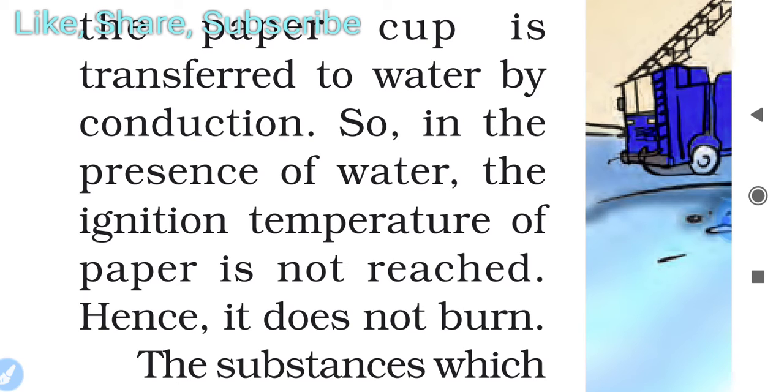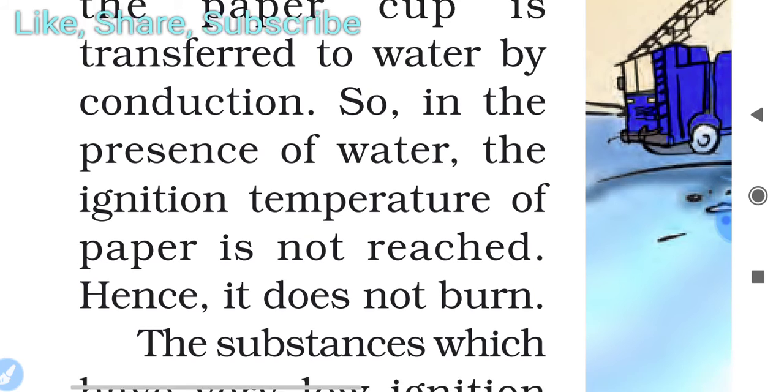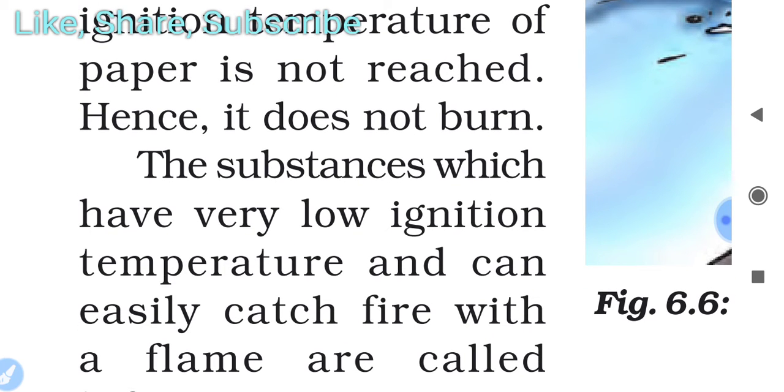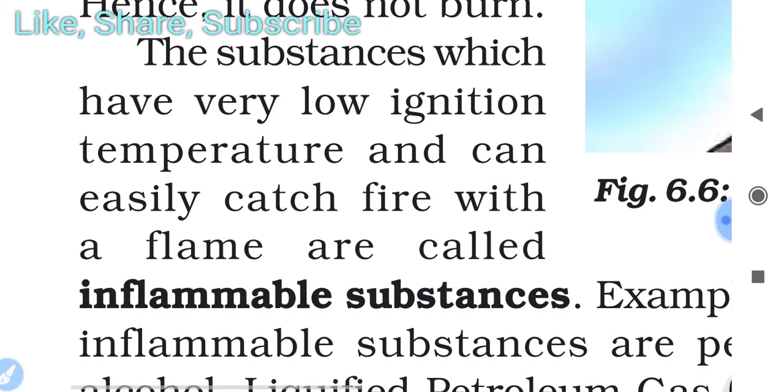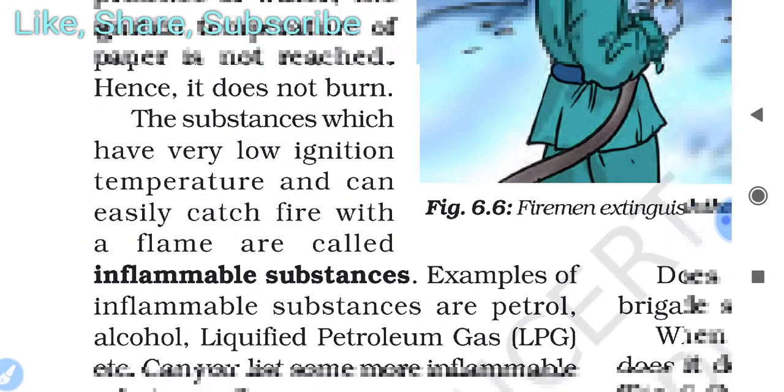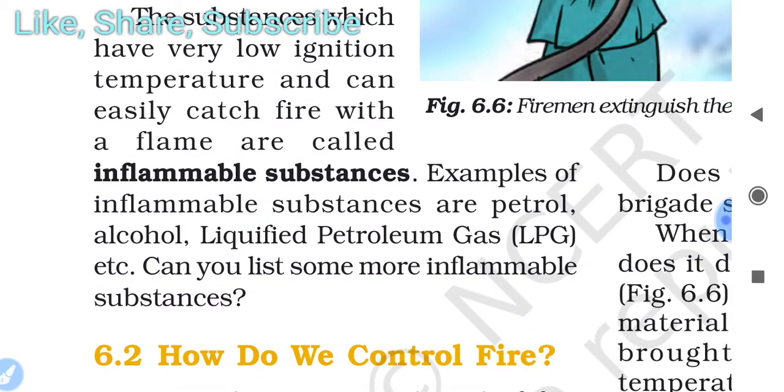Match it with your figure also. The substances which have very low ignition temperature and can easily catch fire with a flame are called inflammable substances. Examples are petrol, alcohol, liquefied petroleum gas, etc. We can include wood also, as it has a low ignition point. So these are the examples.